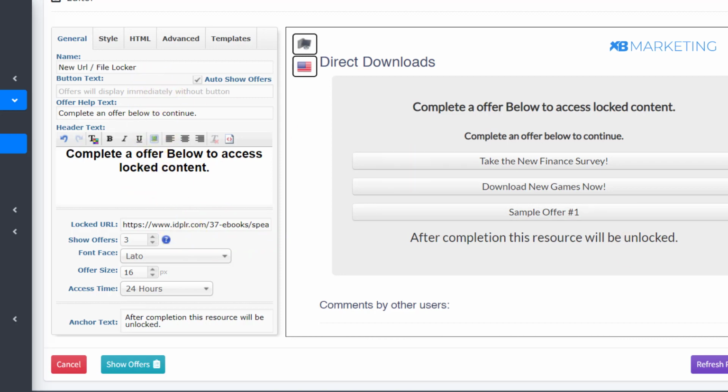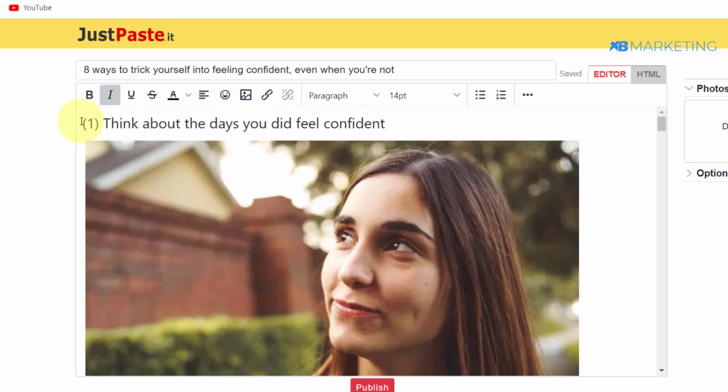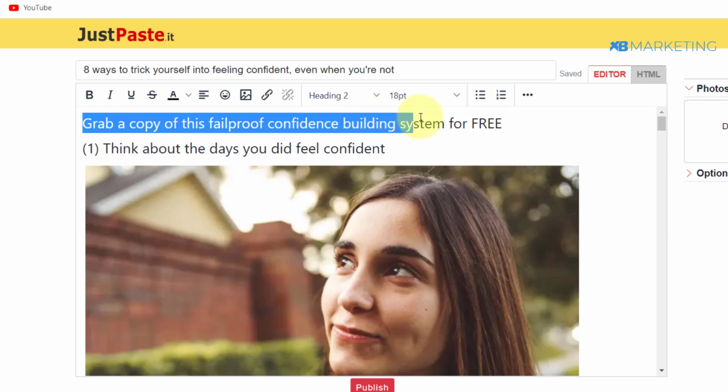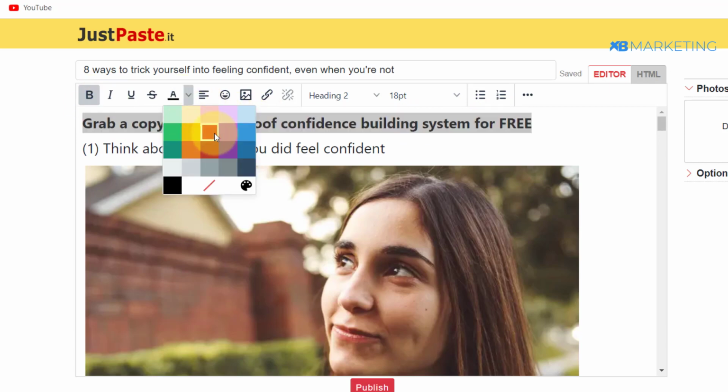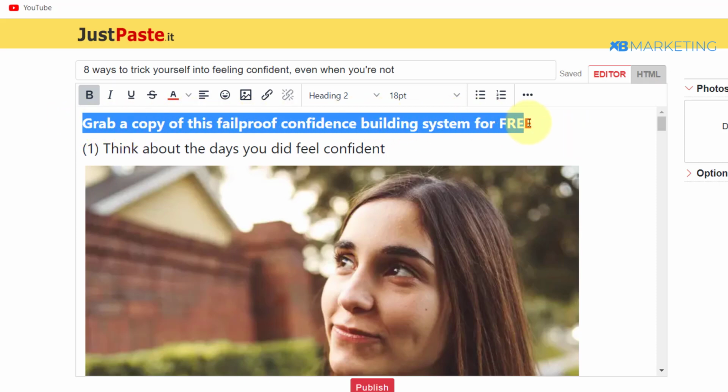All right, so once you're done, all you just need to do is click on save. All right, so once you're done, you want to come over to the top of this article right here and you want to type in something simple like grab a copy of this fail-proof confidence building system for free, and you can bold that. Okay, and also as usual you can give it a good color so that it stands out. As you can see, it's in red, so it's clearly seen by anyone who is reading this article right here.